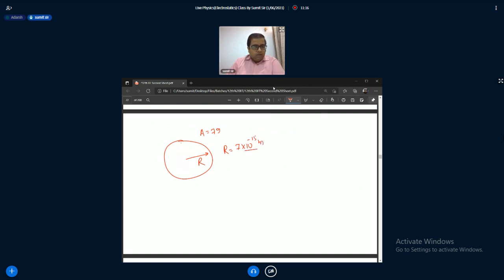Assume that the positive charge is distributed uniformly throughout the nuclear volume. Find the strength of the electric field at A, the surface of the nucleus, and B, at the middle point of a radius. Remembering that gold is a conductor, is it justified to assume that the positive charge is uniformly distributed over the entire volume of the nucleus and does not come to the outer surface?